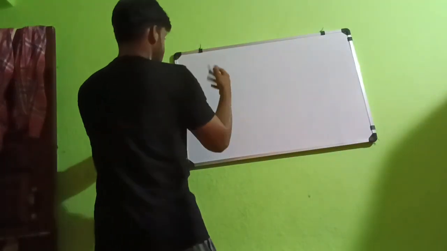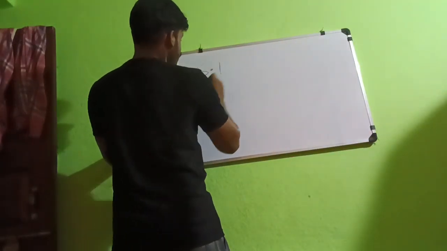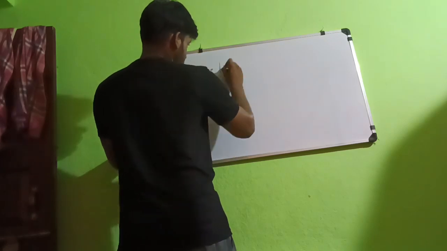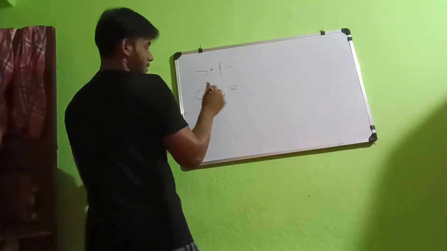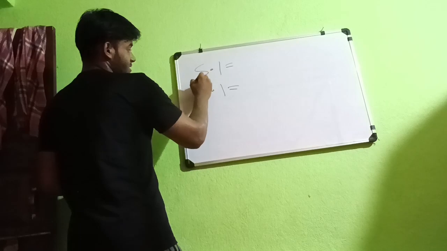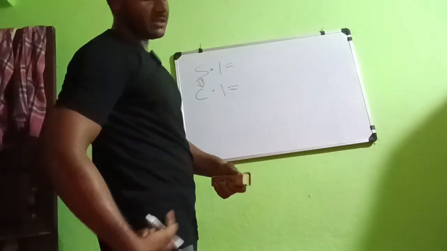Compound interest. If your father takes a loan from the bank, there are 2 types of interest: simple interest and compound interest. The bank mostly targets compound interest because they earn much more than with simple interest. So this is SI, this is CI. Both look the same, only one letter differs, but in terms of meaning they are very different.